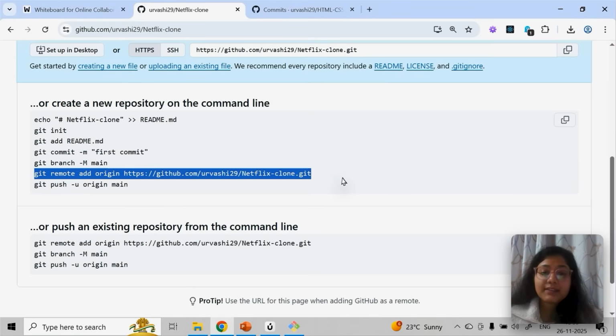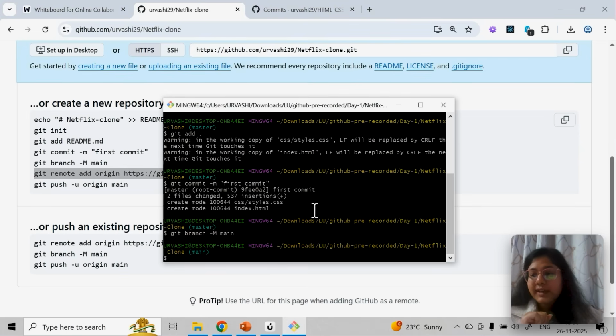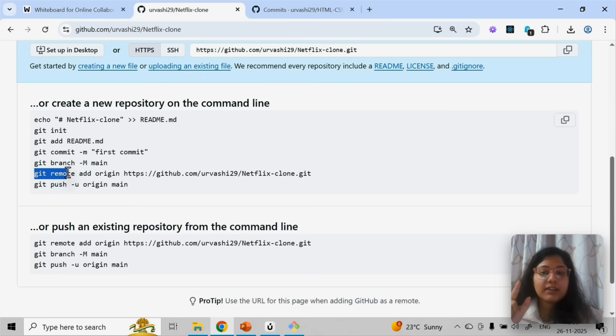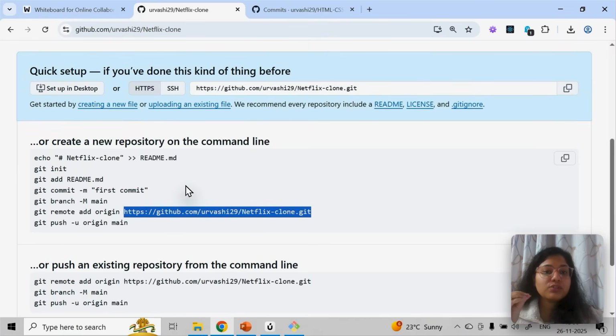Then the next step. You have now done one thing: you have configured which GitHub account my code, or the local files of my folder, will go to. Now the next question is which repository it should go to. I have so many folders in my laptop and so many repositories. Just think about it: which repository will be connected with this folder? This command decides that. You are saying git remote add origin. Origin means this GitHub; you can see the same link. So you are giving the origin access to this repository.